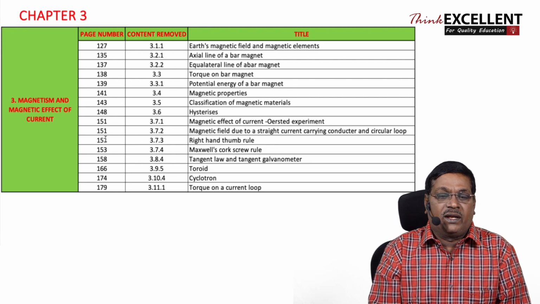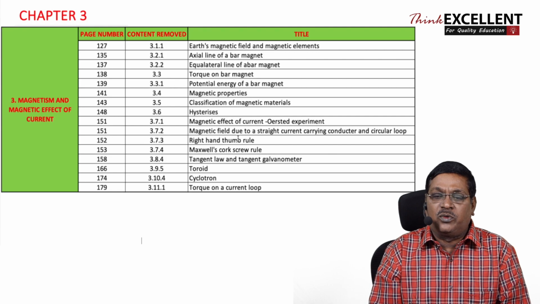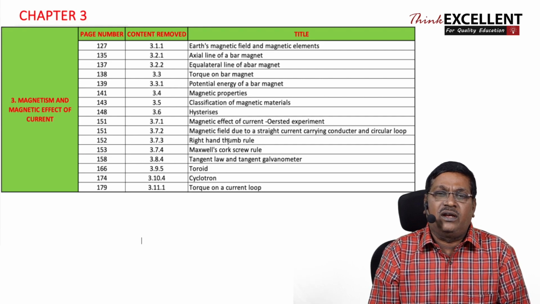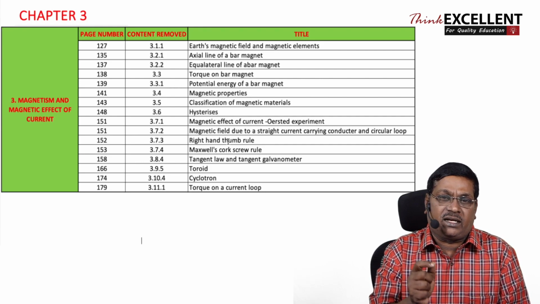And here in page number 152, 3.73, they say right hand thumb rule. Students, right hand thumb rule gives the direction of magnetic field around a current carrying conductor.